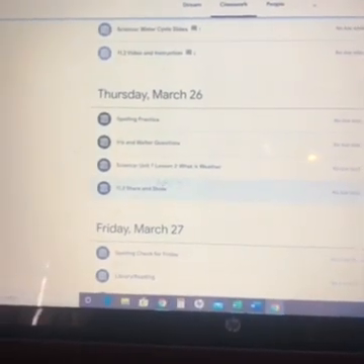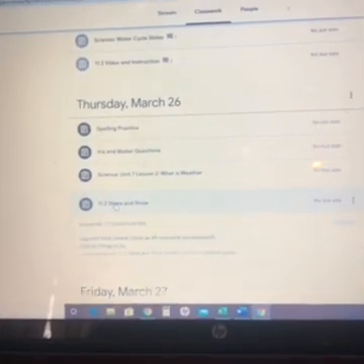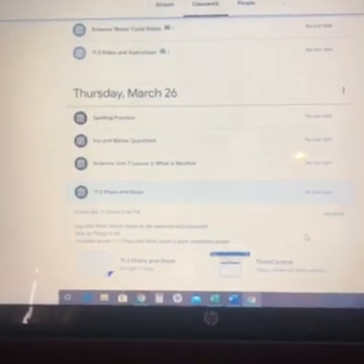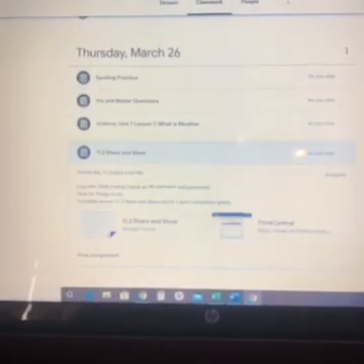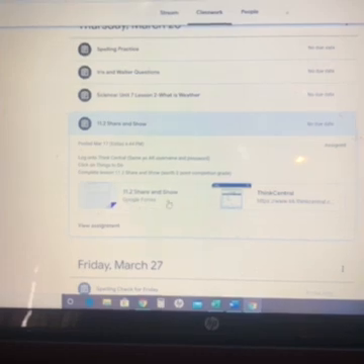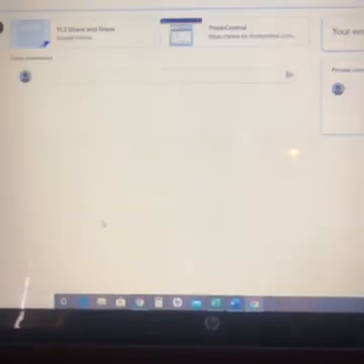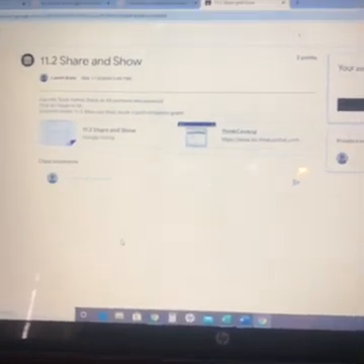Okay, so we are on Thursday. We're going to go to the Share and Show. Right now I can't see View Assignment. That means I have to scroll down until I see it. I don't want to click these links yet. I want to click View Assignment. And then there's 2 links here.